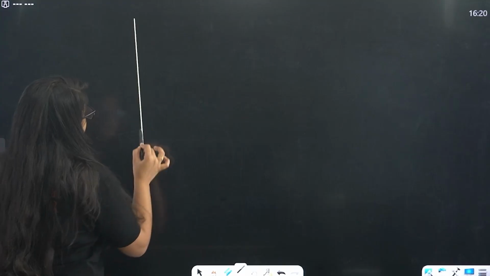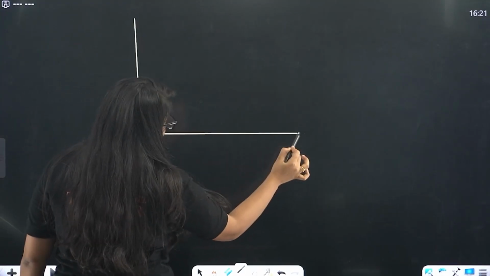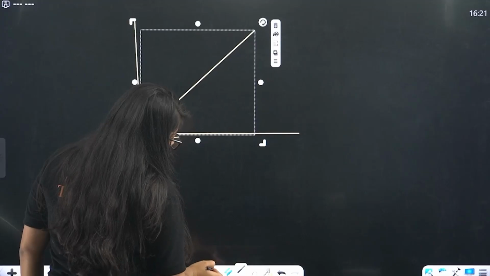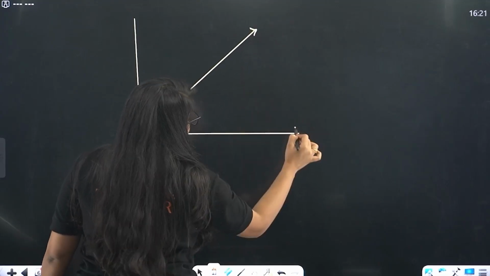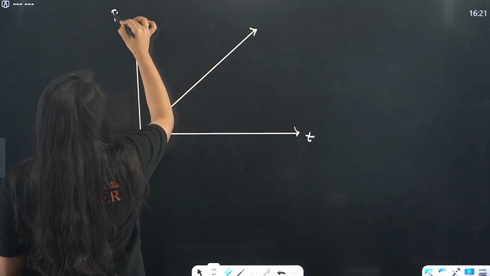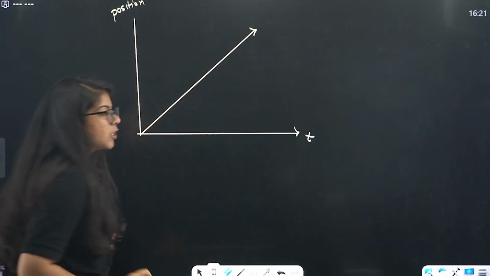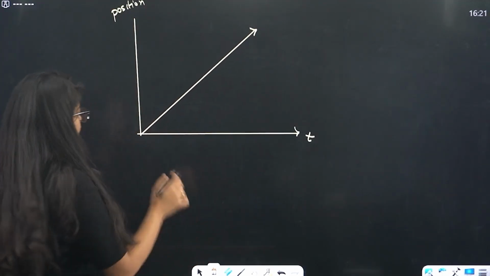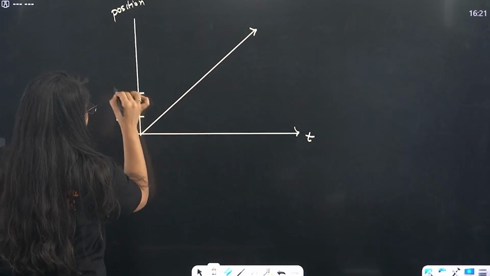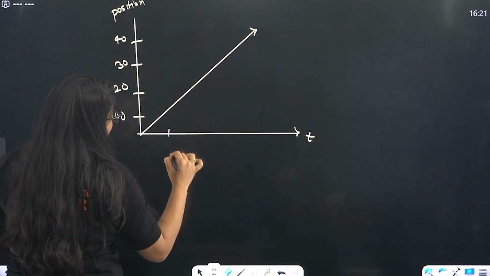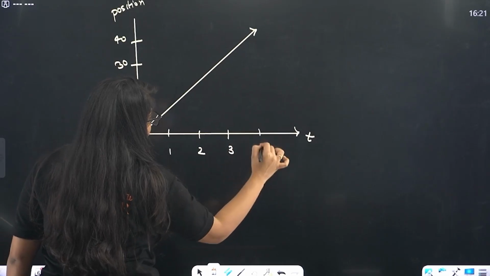Now beta, this is your velocity time graph, and this was the displacement time graph. Let me write position time graph, and this is your uniform motion, equal displacement in equal interval of time, 10, 20, 30, 40, and this is 1, 2, 3, 4.